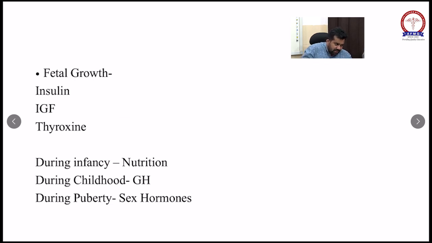The cause of delayed teeth can mainly be familial, so they have a family history of late dentition.